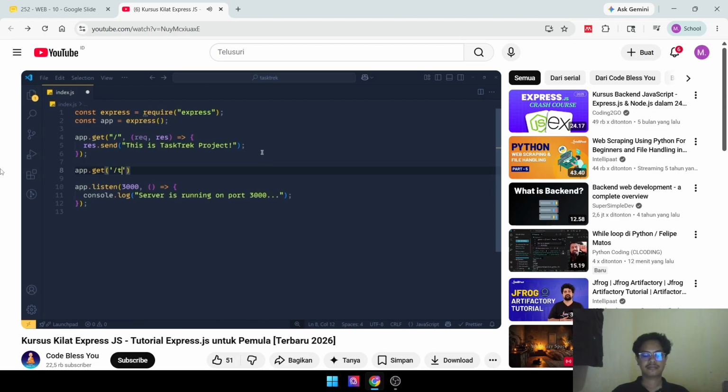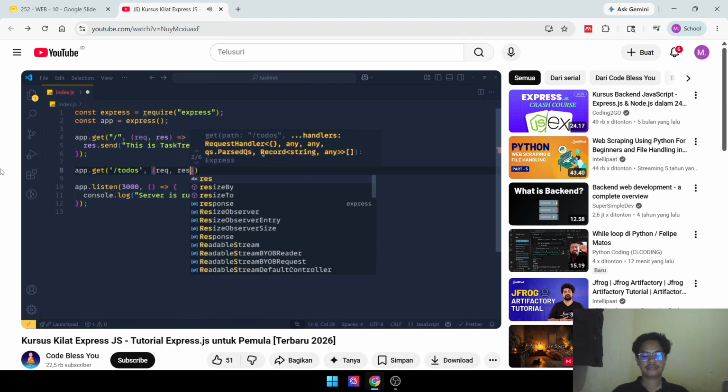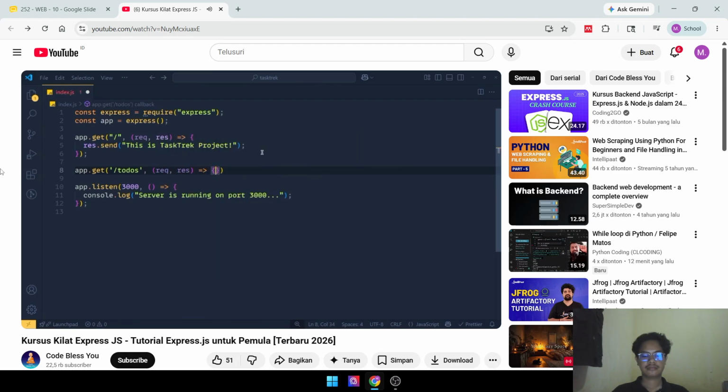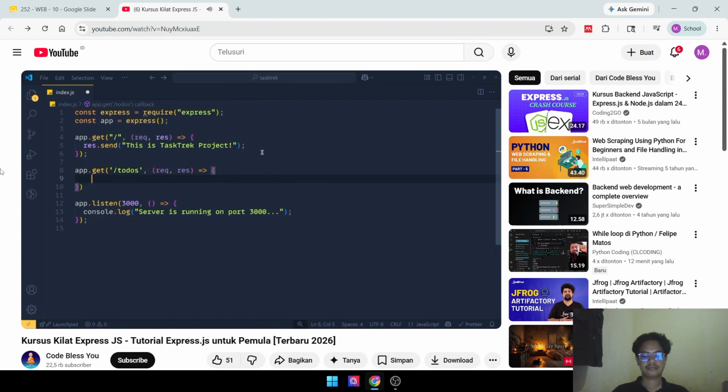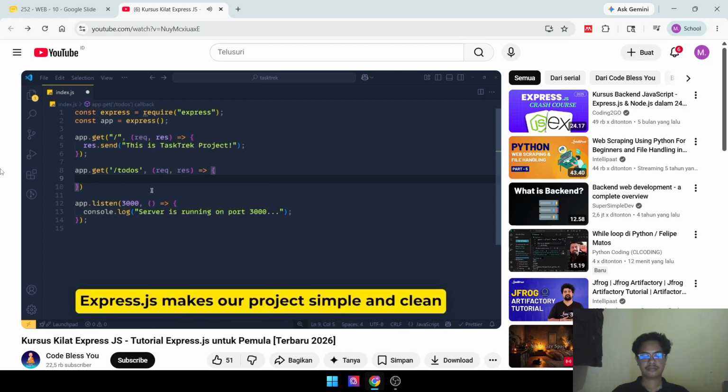So we pass here /todos, and after that as the second parameter we pass a callback function, which has 2 parameters, request and response. See, for all APIs this structure will stay the same. Only the HTTP method changes, the endpoint changes, and the logic inside this callback function will change. That's how Express.js makes our project simple and clean.